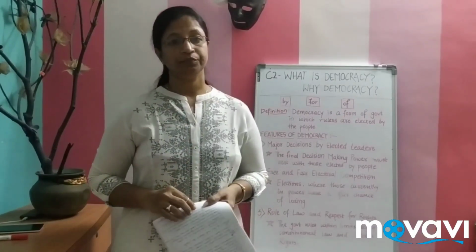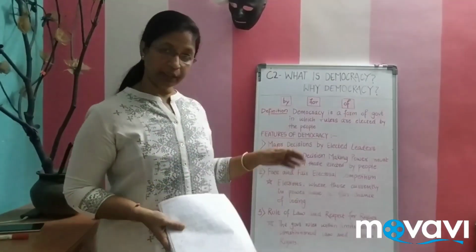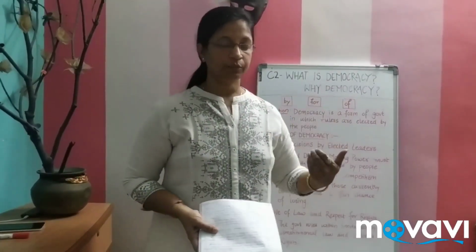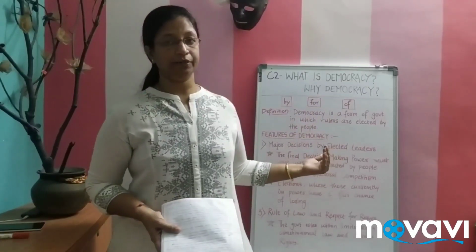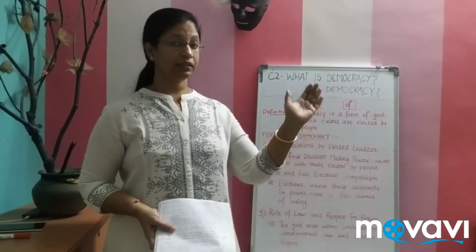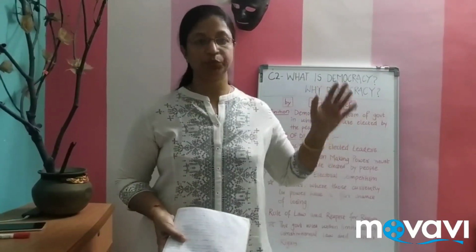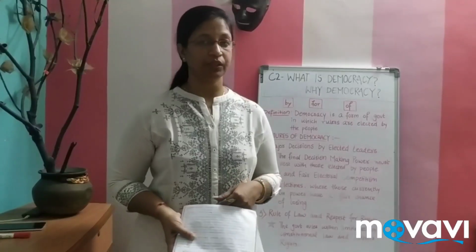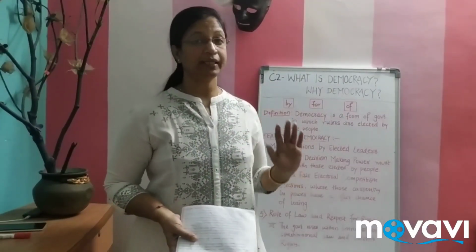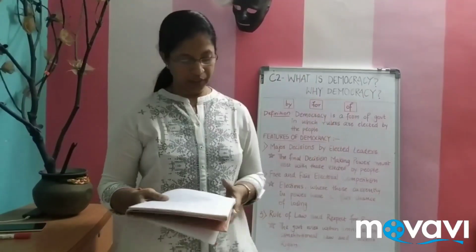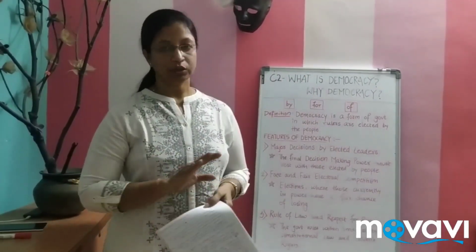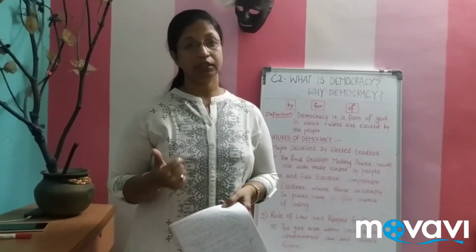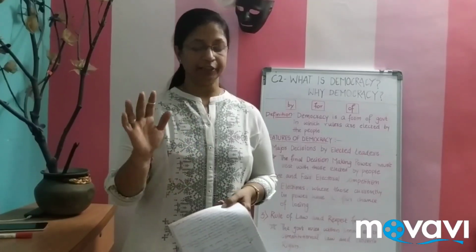What is this accountability? It means being answerable. Whenever we have these representatives, they are answerable to the people. We are electing them, they are sitting on the chair on our behalf, and they are answerable. Whenever we have a problem, they should react and respond. But in these laws, whatever changes he made to the constitution, he made himself the less accountable person. He is not responding to the public. Public protests were totally illegal. The public was not allowed to protest. The right to speech and expression was totally denied.